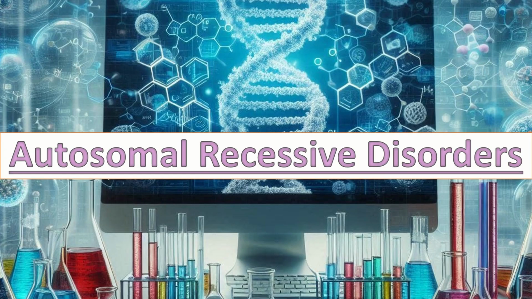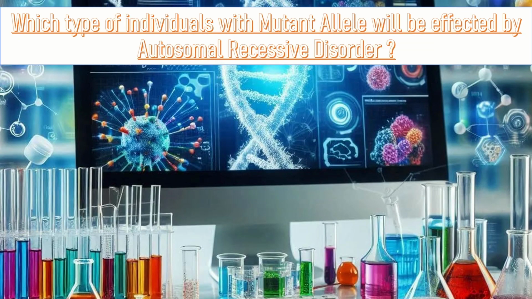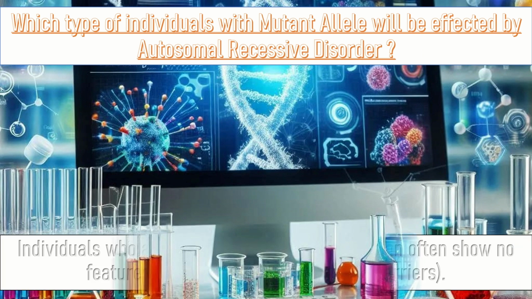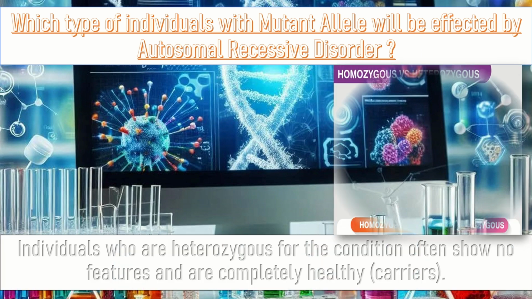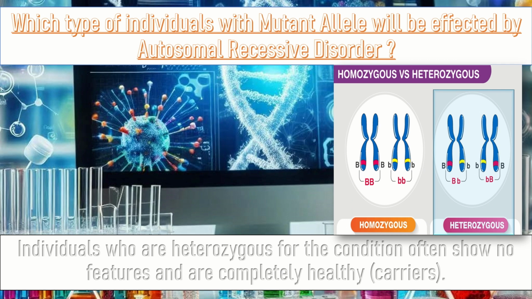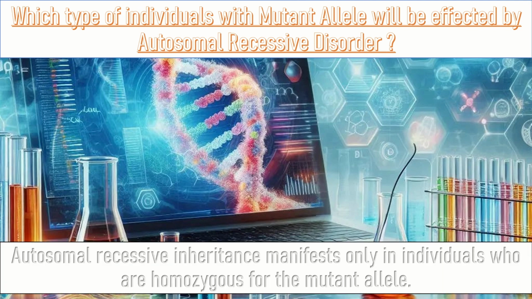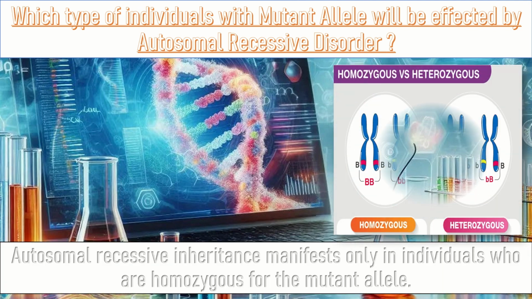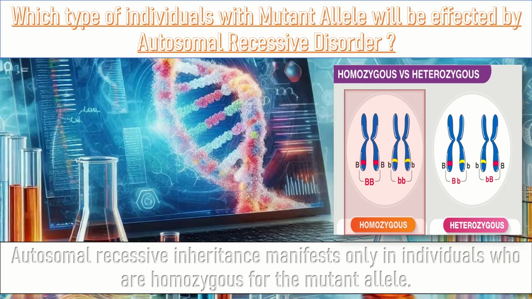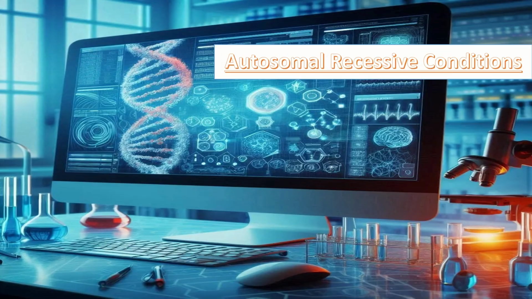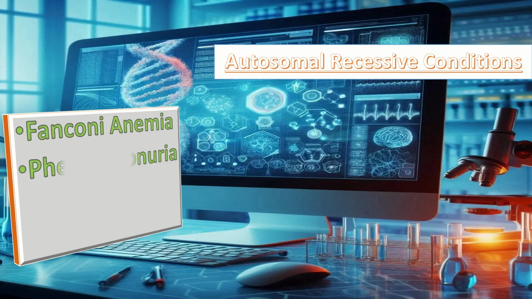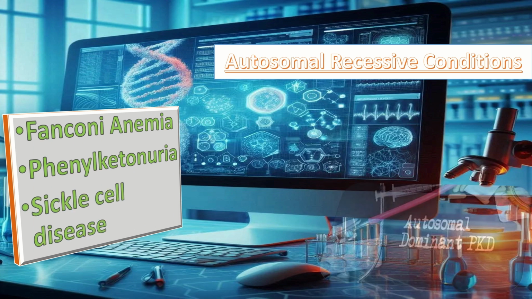Autosomal recessive disorders. Which type of individuals with a mutant allele will be affected by autosomal recessive disorders? Individuals who are heterozygous for the condition often show no features and are completely healthy, that is, they are carriers. Autosomal recessive inheritance manifests only in the individuals who are homozygous for the mutant allele. Autosomal recessive conditions include Fanconi anemia, phenylketonuria, and sickle cell disease.